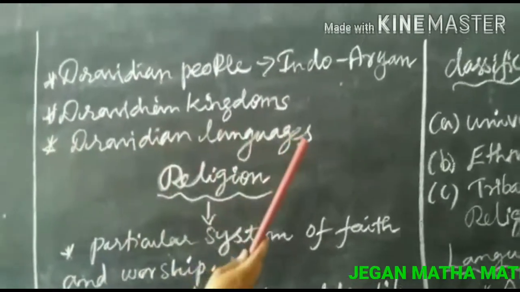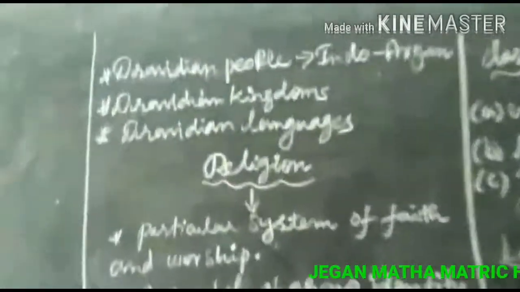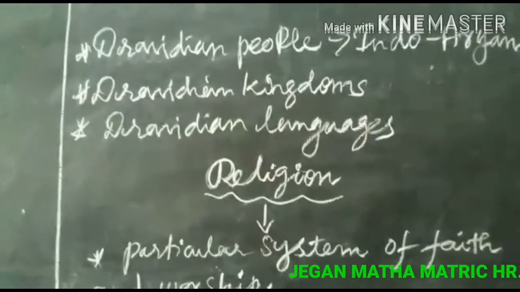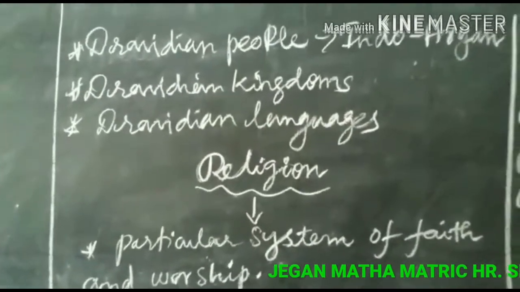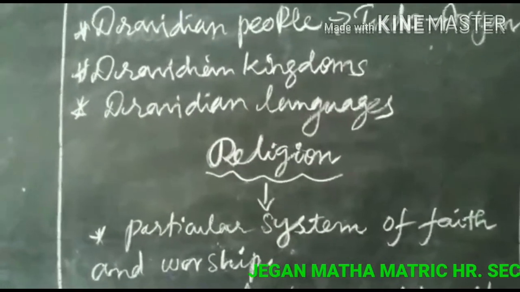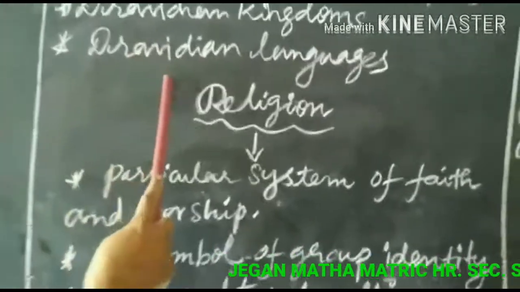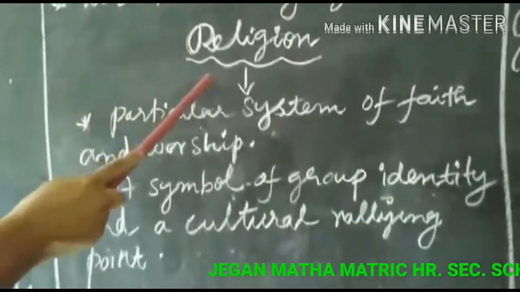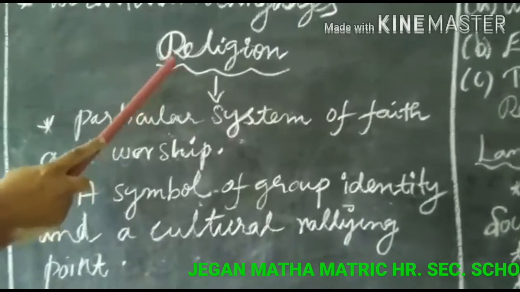Another one, Dravidian languages: Tamil, Telugu, Kannada, Malayalam and Tulu. Almost all the Dravidians lived in the southern part of India.